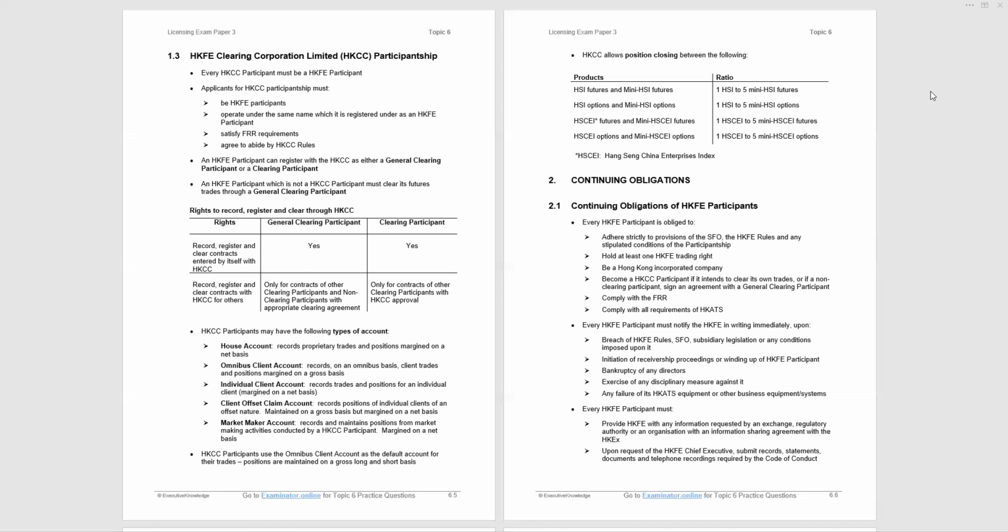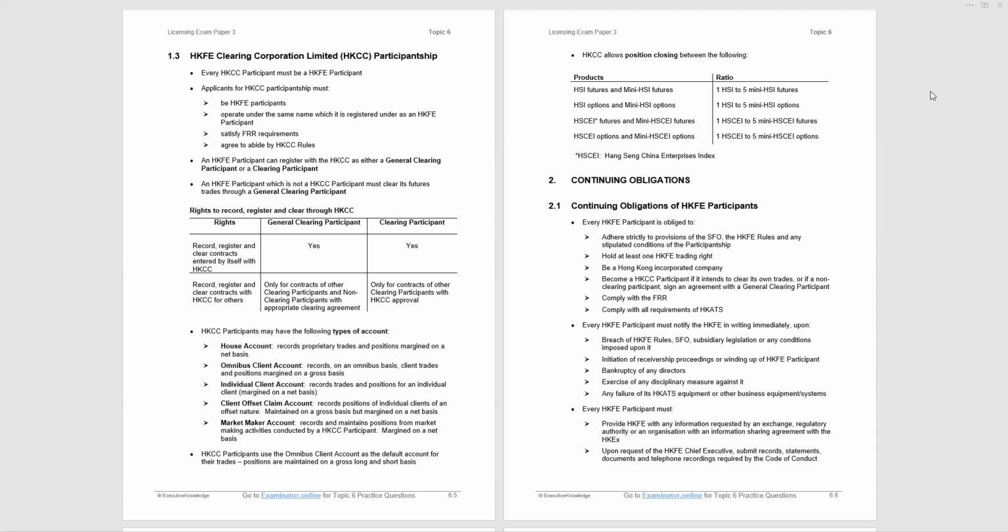And the ratio with regard to closing, the ratio is 1 to 5 in all cases. So 1 Hang Seng Index future to 5 mini Hang Seng Index futures. Same with options, and the same with the Hang Seng China Enterprise Index futures and options. If that comes up, it's one question.